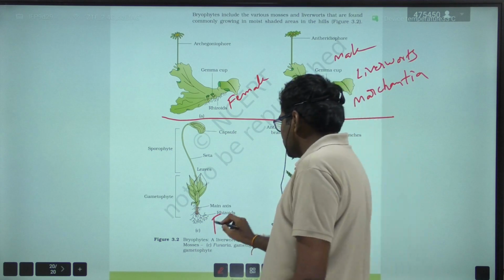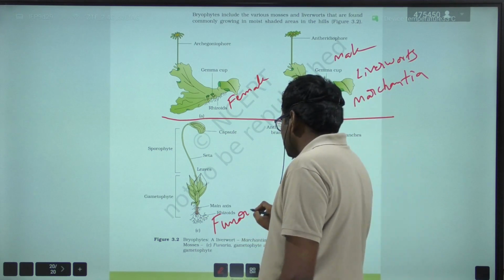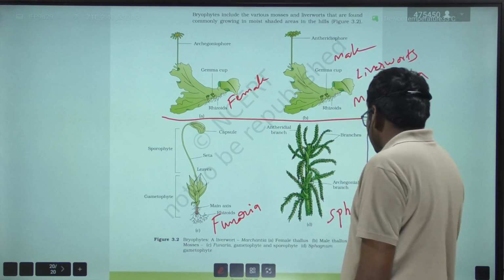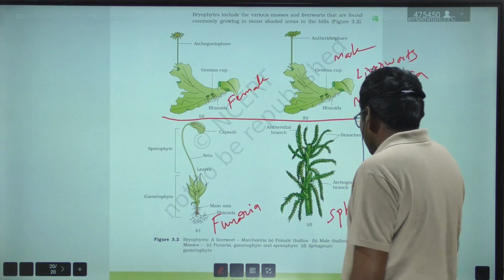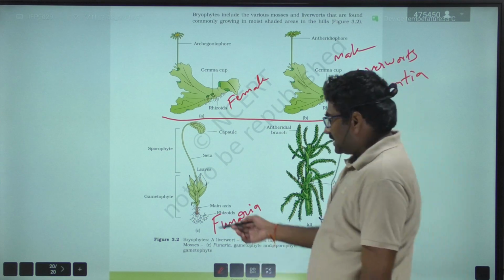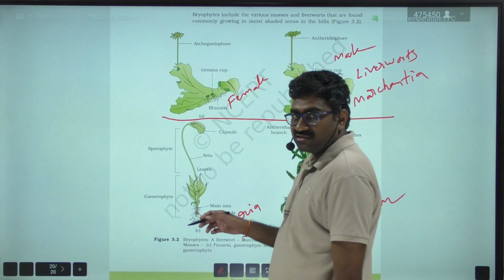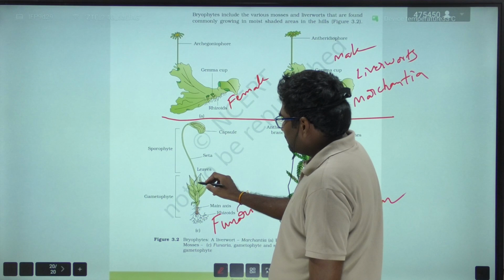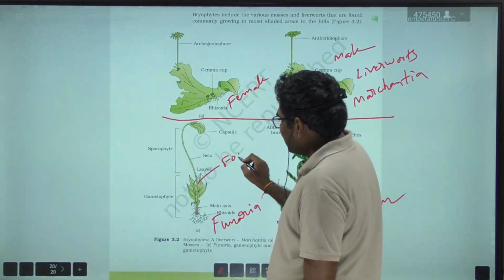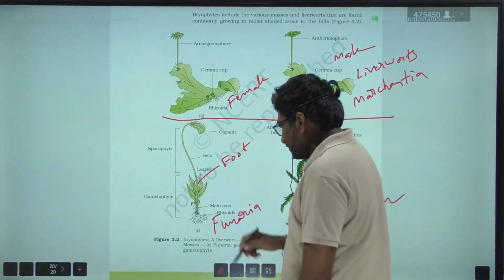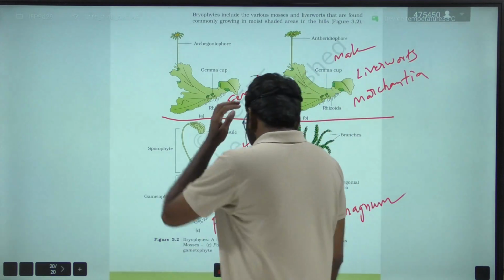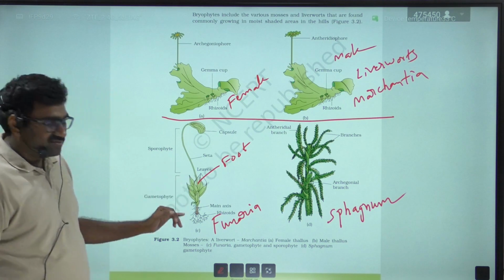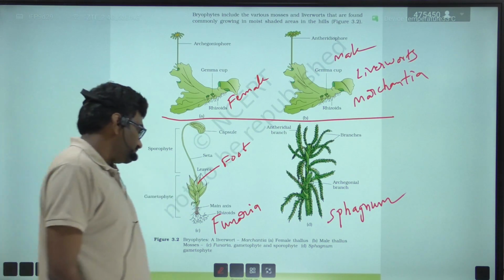C indicates Funaria, which is also known as curd moss, D indicates Sphagnum. Here are the root-like rhizoids, stem-like caulloids, leaf-like phylloids, and the sporophyte contains foot, seta, capsule. This foot is embedded in the gametophytic structure. This sporophyte is not free living and it is dependent on the gametophyte for nourishment, right?